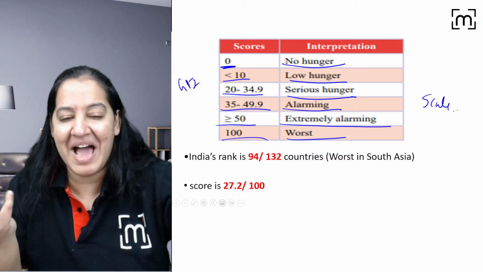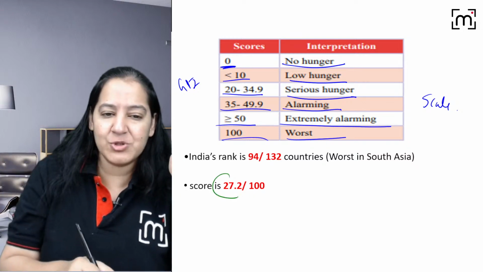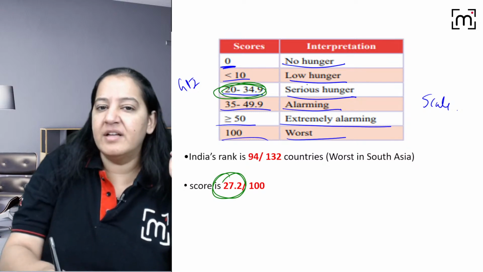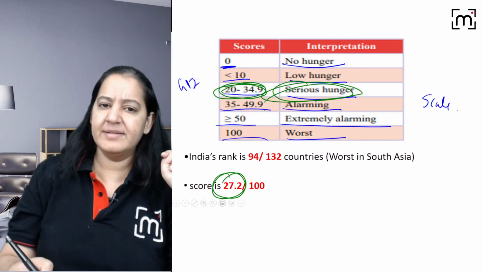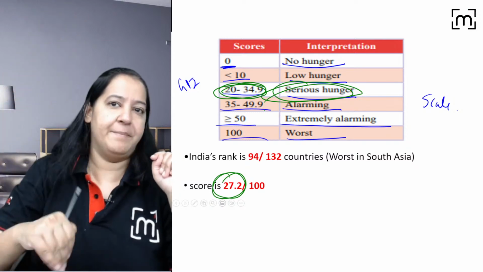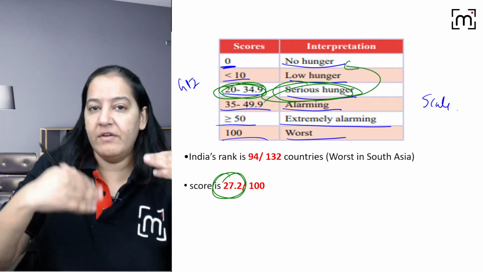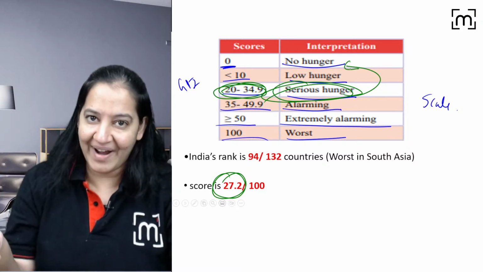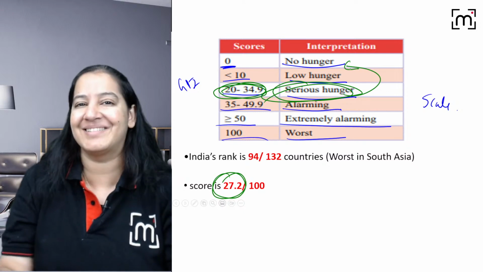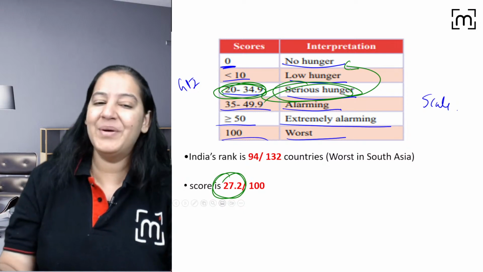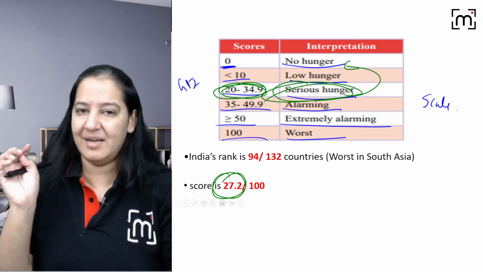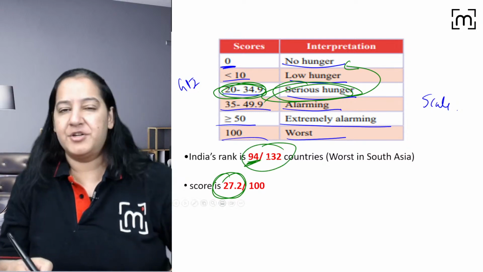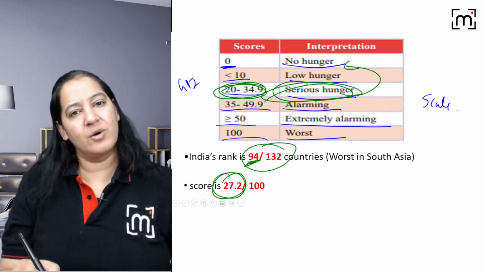Where is India on that scale? I'm interested in India, right? So India's value is 27.2. Where is 27.2? 27.2 will come here. So in India, there is serious hunger. So it is in the middle. Not very good, not very bad. We want no hunger in our country. We want to achieve and make no hunger in our country. But still now we have not done that. But we are trying. The government is trying. We all are trying together, right? So the value here is 27.2. The scale is of course 0 to 100 and India's rank is 94 among 132 countries. So that is among the Global Hunger Index.